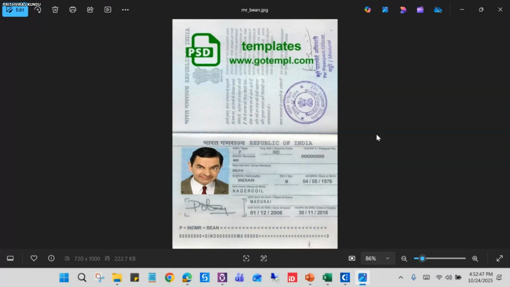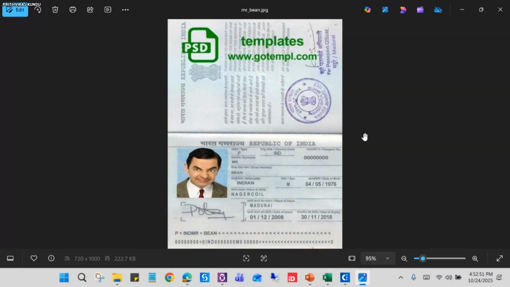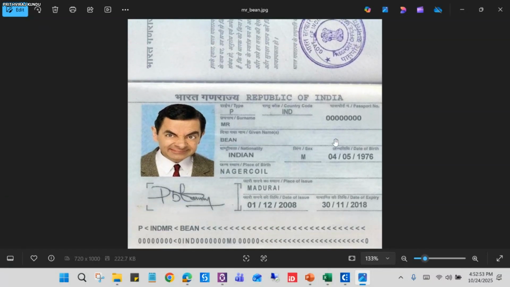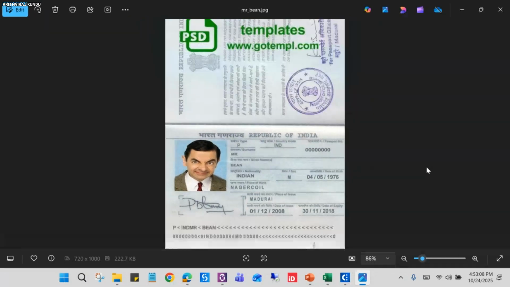As you can see, guys, this is a dummy passport. It's a passport of Mr. Bean, and his nationality is Indian. So coming back to the topic, let's see how intelligently Clipboard AI can extract and paste the data in the correct position, right?